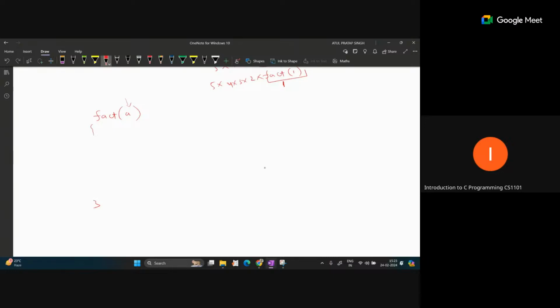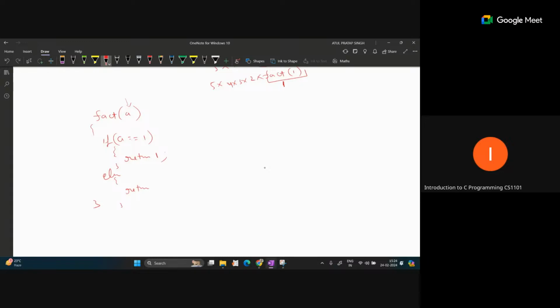So we can write an if condition: if a equal to 1, then return 1. So this is now the base case. Any time this condition is true, your function will return 1 only, without calling recursively again. In the else part, if a is not equal to 1, in that case you will call recursively, which means you will call the same function.